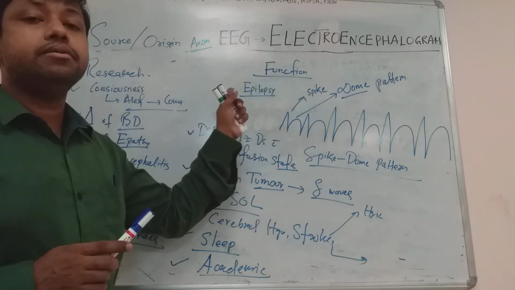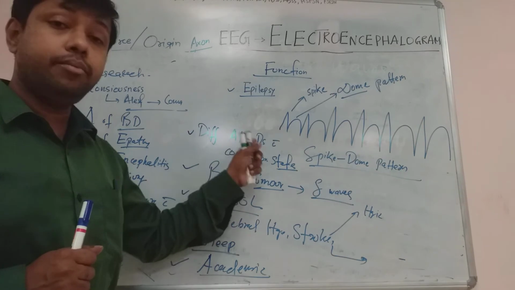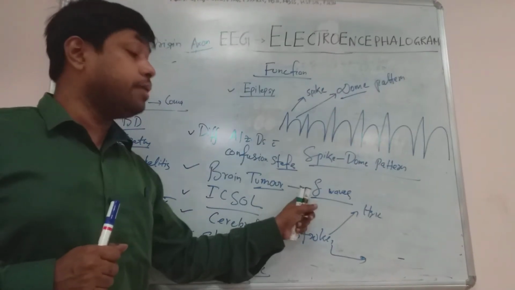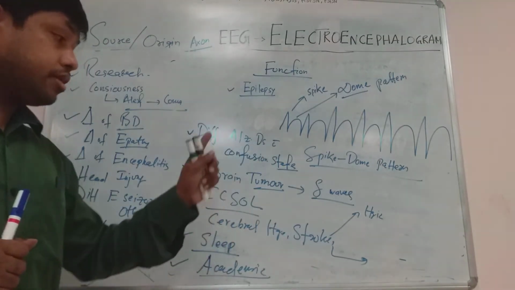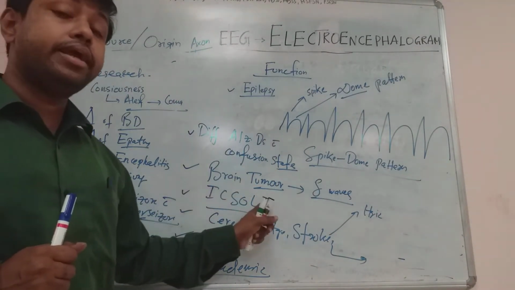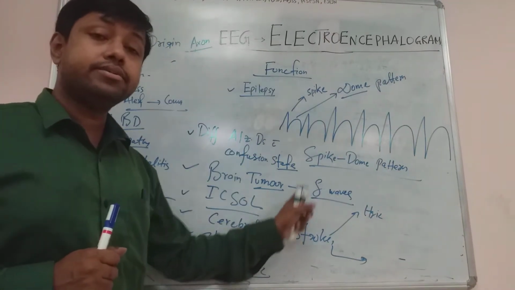EEG waves play an important role in the diagnosis of epilepsy. It also helps in differentiating Alzheimer's disease and confusional states. It also helps in the diagnosis of brain tumor. Delta waves can be seen in cases of brain tumor. ICSOL, intracranial space occupying lesion, can be diagnosed with it. It also helps in the diagnosis of stroke, cerebral hemorrhage, and cerebral thrombosis.